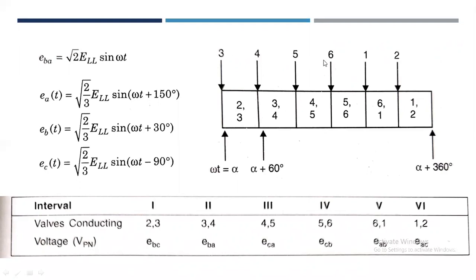We assume that the switch S3 is turned on at omega t equals alpha.